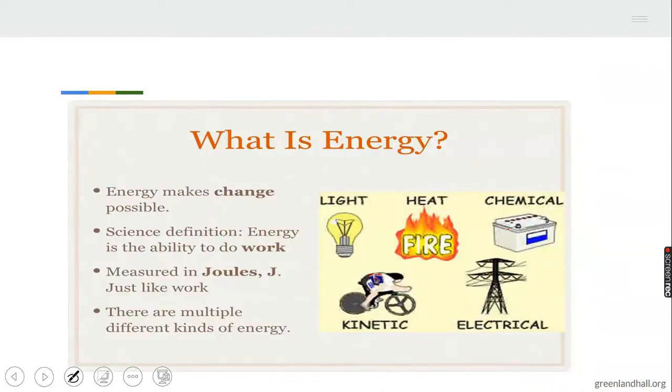Like I said earlier, energy helps people to do things. It's the ability to do things. And it is energy that makes change possible. Like now, the broom is somewhere there. And because you have energy, you move it from where it is to another place. There is a change. But if somebody does not have energy, or if there is no energy, that thing will just be there. There will be no change. Energy is the ability to do work, and energy is measured in joules, just like work. And there are different kinds of energy. We are going to be talking about them.